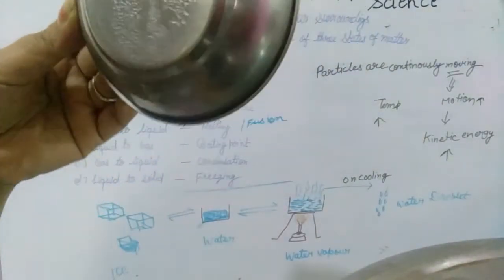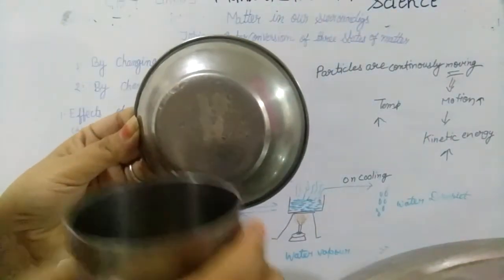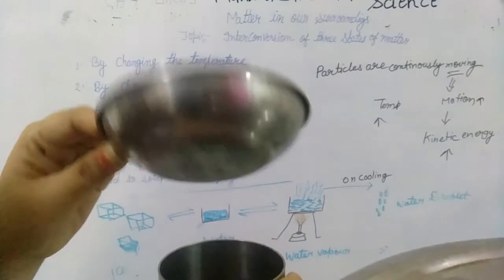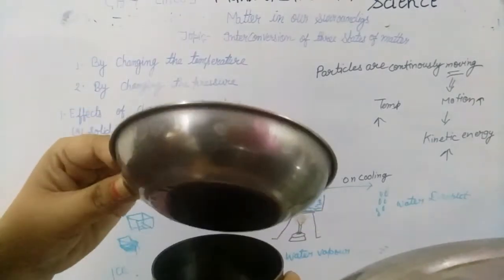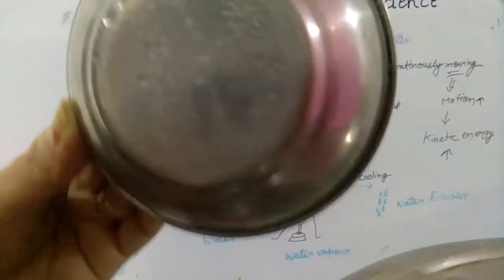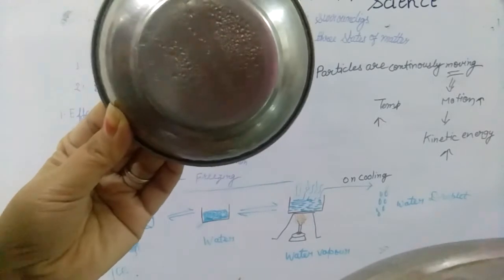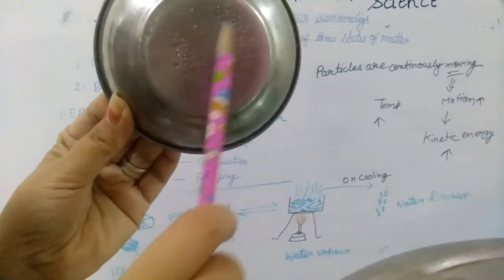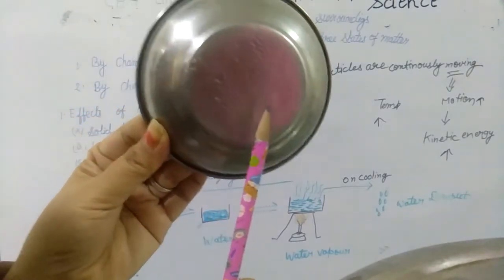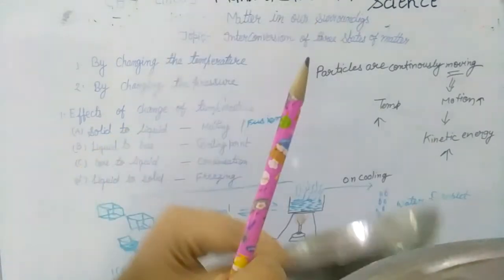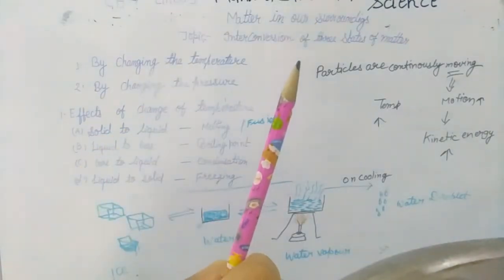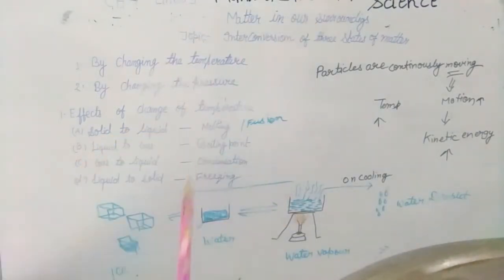See, I have kept some boiled water and covered it with this lid, and after some time you can see the water vapors after the process of condensation. So what is condensation?